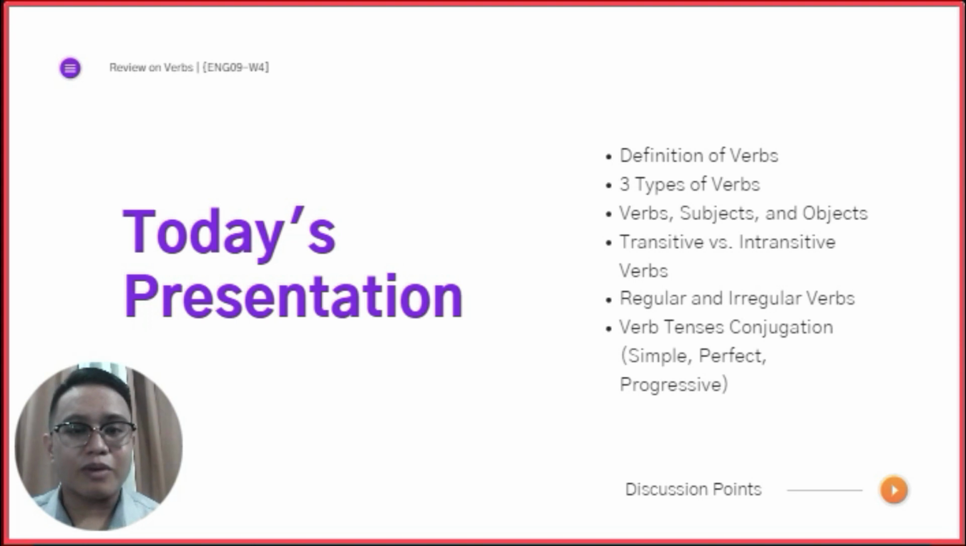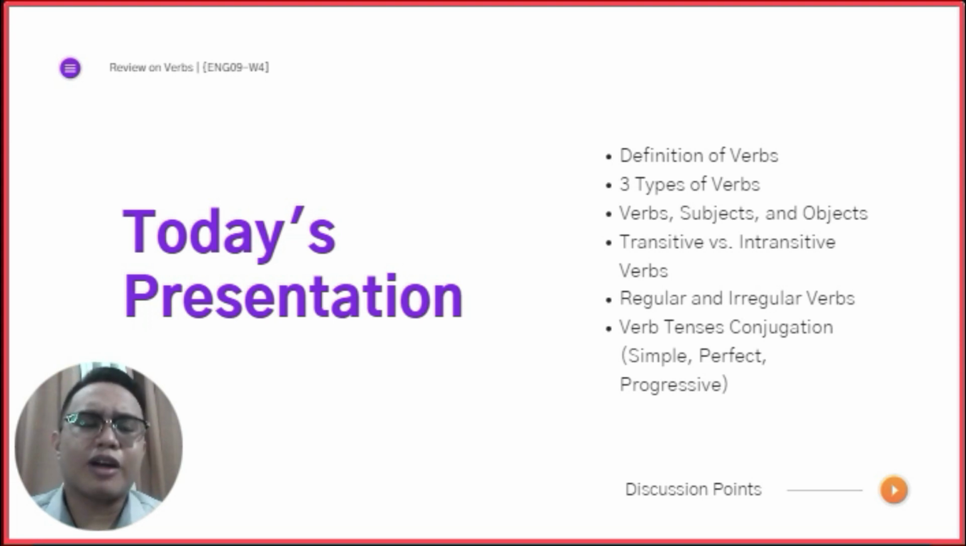So, number 1, we will talk about the definition of a verb. Number 2, we will also talk about the 3 types of verbs. Next, we will be talking about the verbs, subjects, and objects. Next, the transitive and intransitive verbs. And number 5, regular and irregular verbs. And number 6, verb tenses conjugation. So, we will include the basic tenses, which is the simple tense, the perfect tense, and the progressive or the continuous tense. Okay?